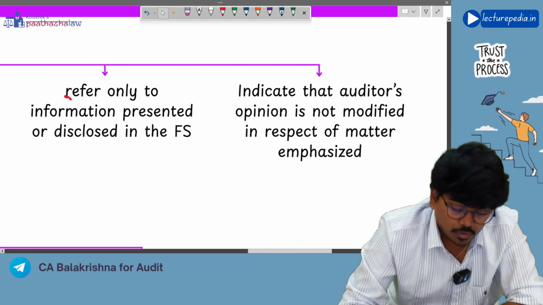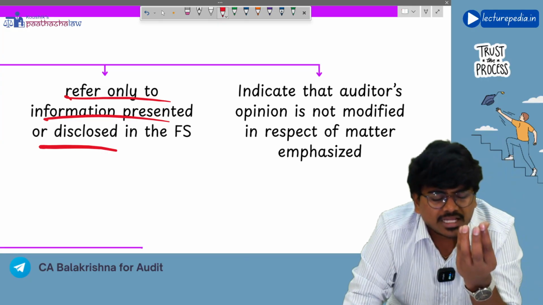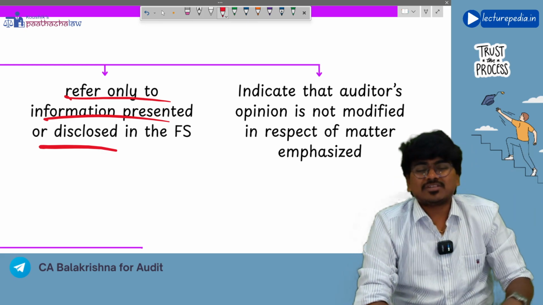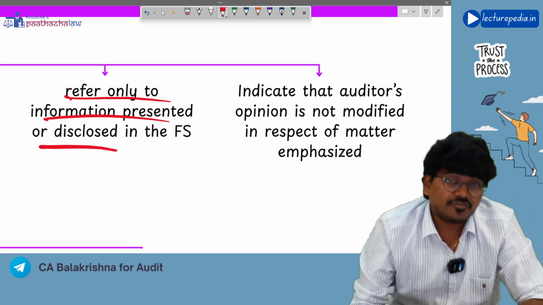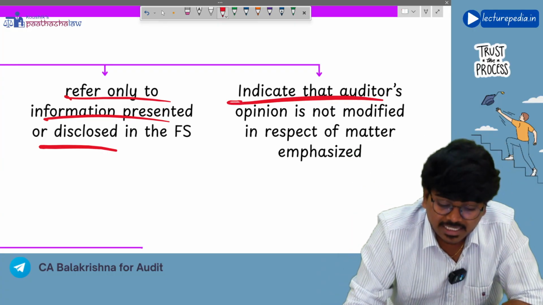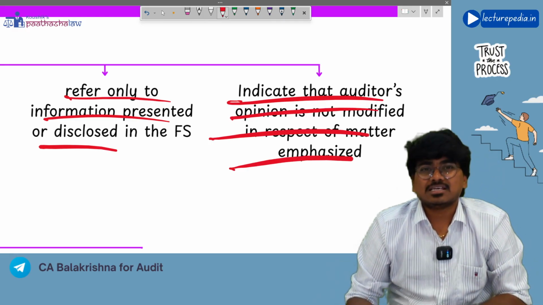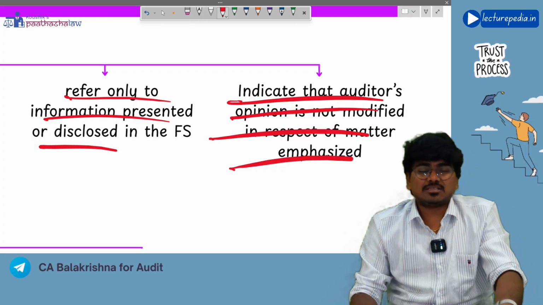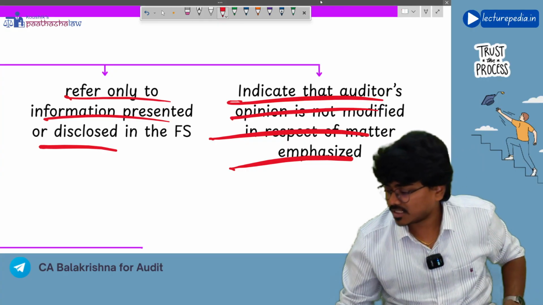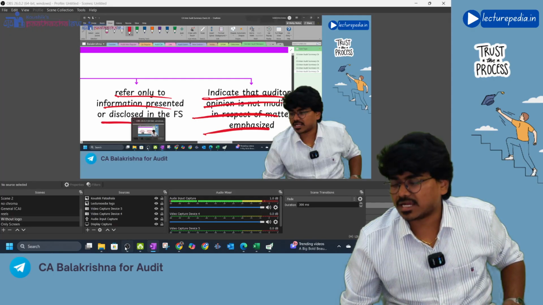Next, refer only to information presented or disclosed in the financial statements. This is important. If any item is not properly disclosed or presented in the financial statements, then you cannot emphasize it in the emphasis of matter paragraph. Only if it is properly presented or disclosed in the financial statements, you can emphasize it. Understanding. Next, indicate that the auditor's opinion is not modified in respect of this matter that the auditor has emphasized. So I am just emphasizing this matter. You should not consider that I am modifying the opinion. Understanding. Yes. So this is the discussion about the emphasis of matter paragraph.